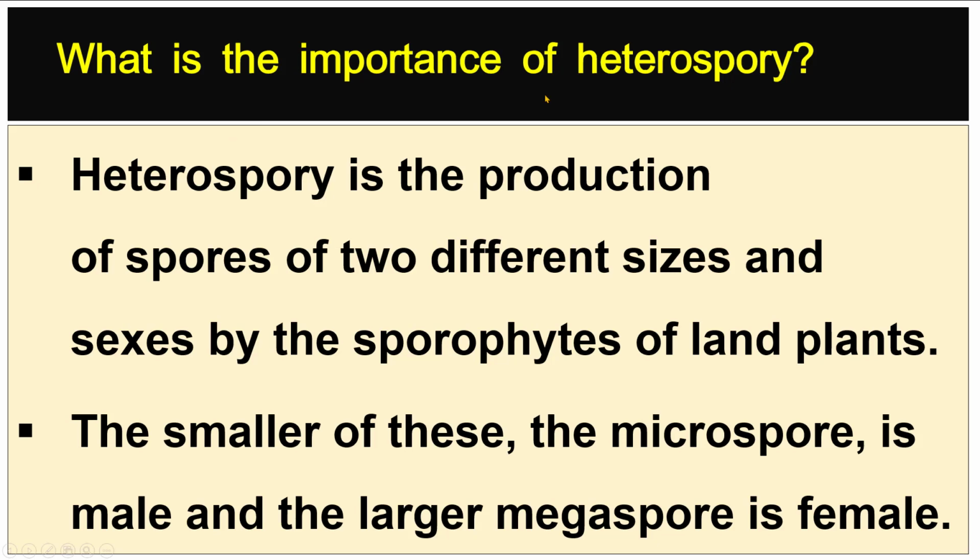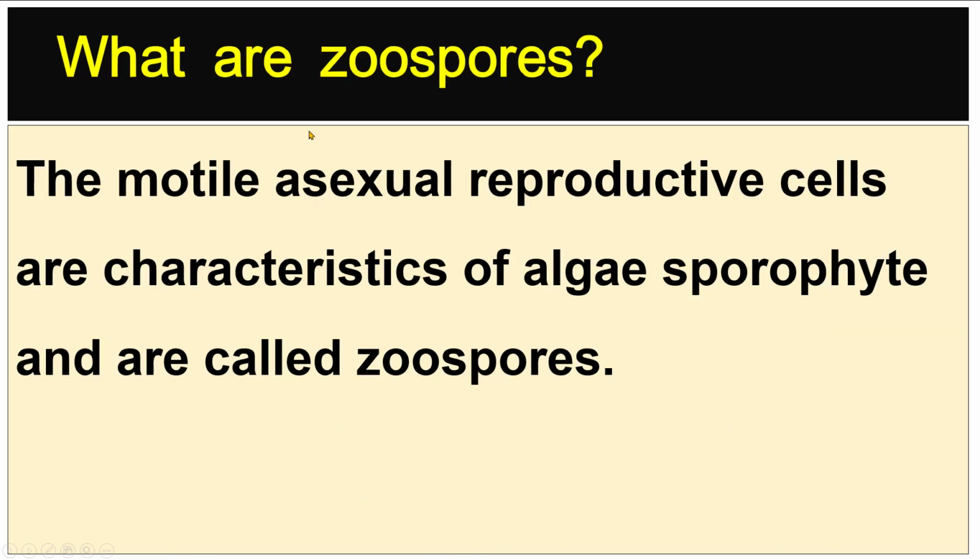What is the importance of heterospory? Heterospory is the production of spores of 2 different sizes and sexes by the sporophytes of land plants. The smaller of these, the microspore, is male and the larger megaspore is female. What are zoospores? The motile, asexual reproductive cells characteristic of algae are called zoospores.